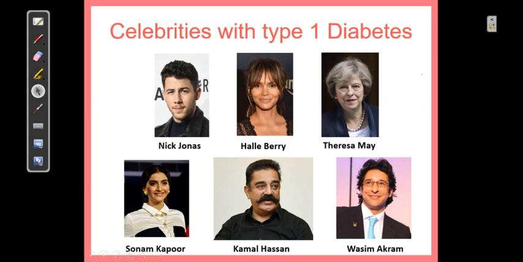Famous actor like Kamal Hassan, Pakistani cricketer Wasim Akram, Sonam Kapoor. These are all celebrities who are right now having type 1 diabetes, and they are able to manage it very effectively with diet control and with the effective use of various insulin preparations.